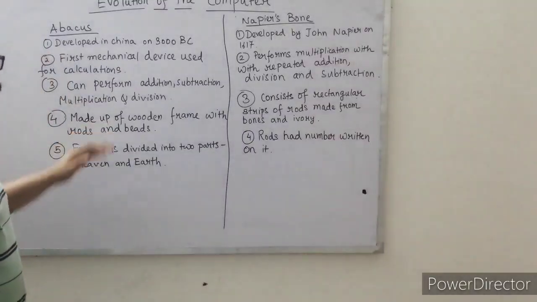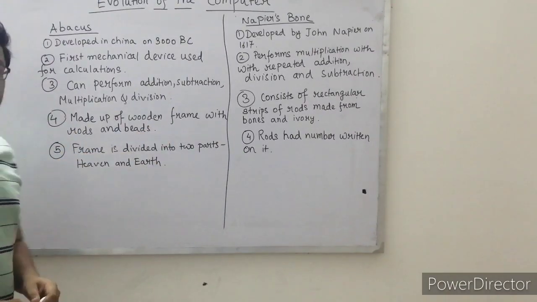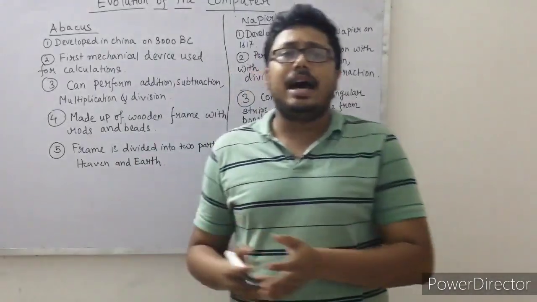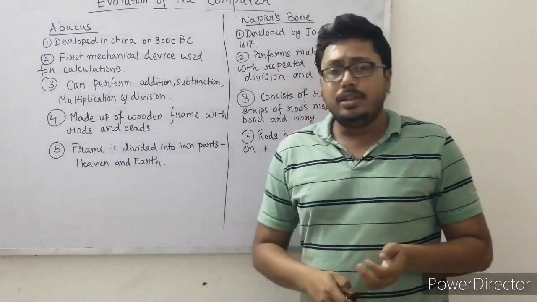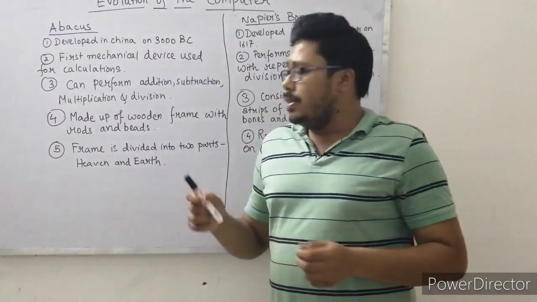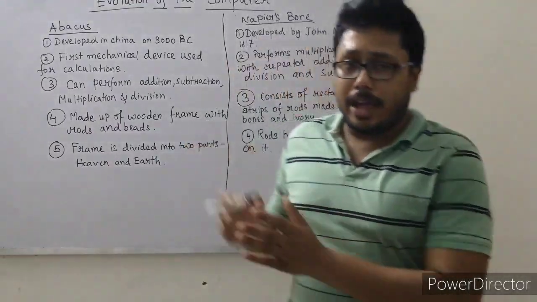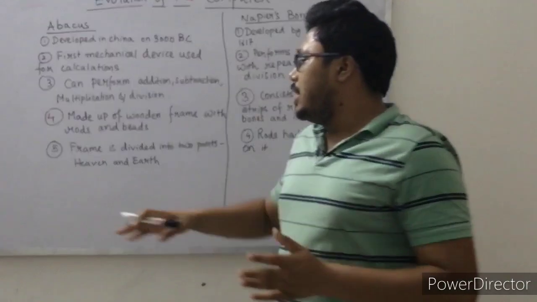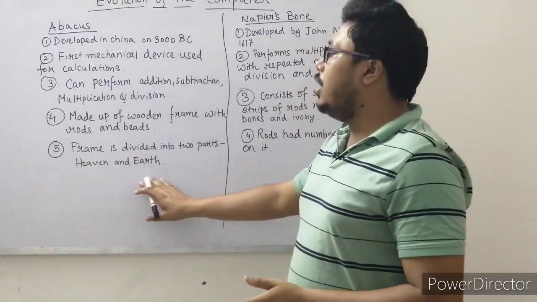The fourth point is that it is made up of a wooden frame with rods and beads. If the question comes, how has the abacus been made? It has been made with the help of a wooden frame with rods and beads. The frame of the abacus is divided into two parts. The first part is called heaven and the other part is called earth.